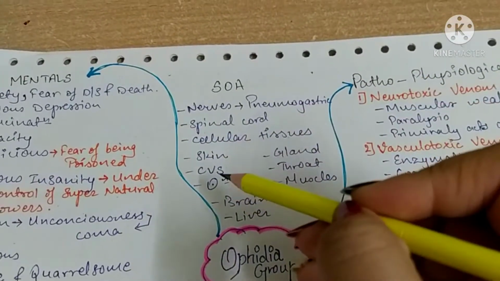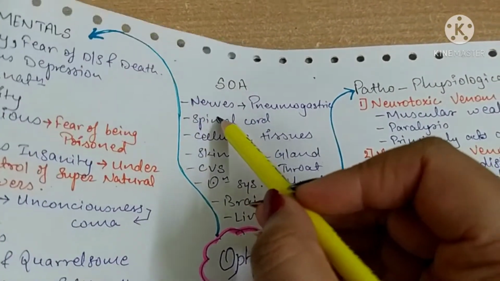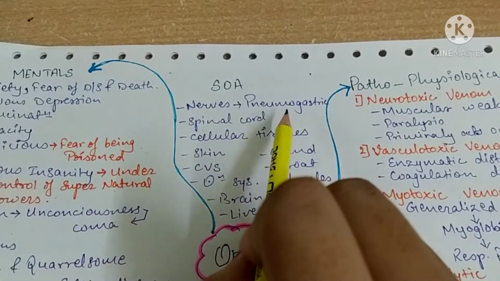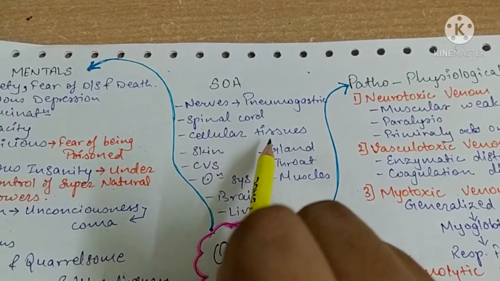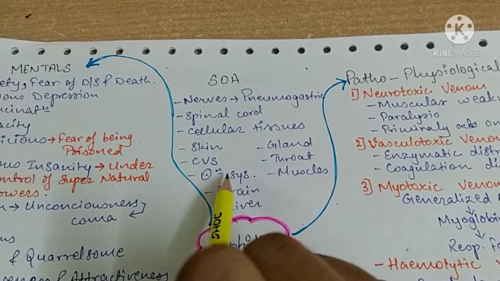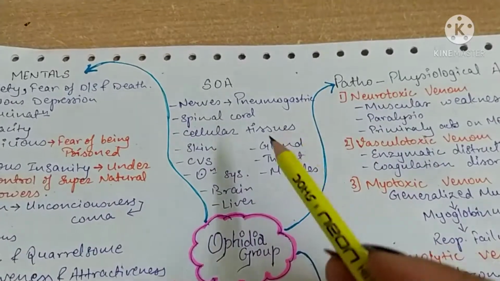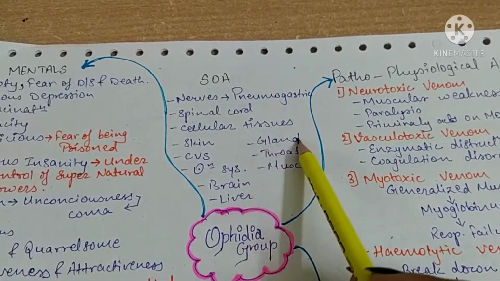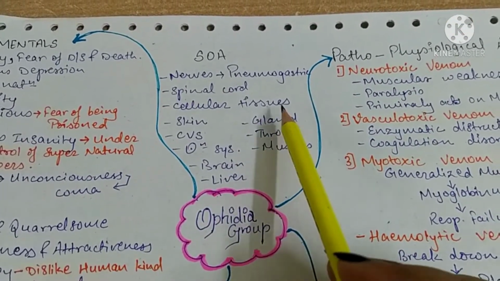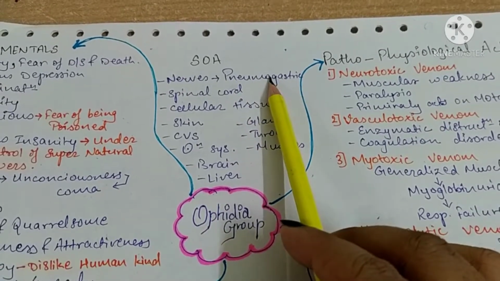Let's study the next part, that is sphere of action. It acts on nerves, mainly on the pneumogastric nerve, then spinal cord, cellular tissues, skin, CVS, circulatory system, brain, liver, also on the glands, throat and muscles. Mostly many snake remedies are acting on the glands, so keep this in mind, and the pneumogastric nerve.